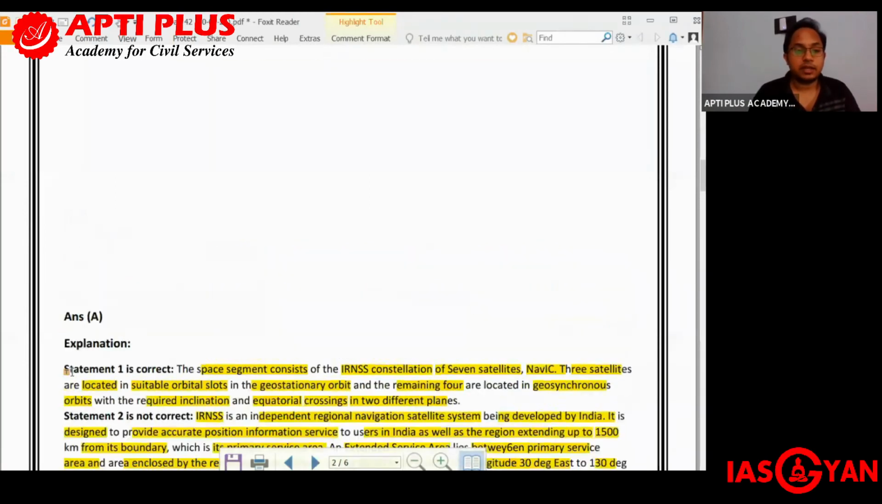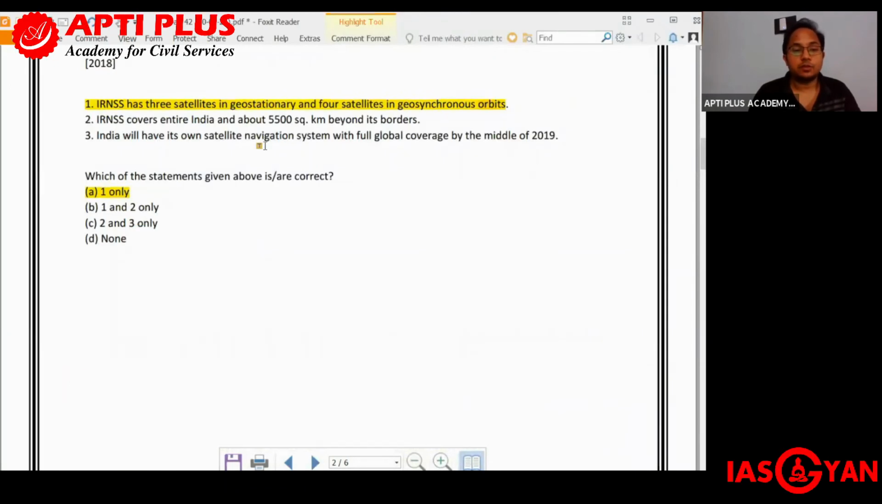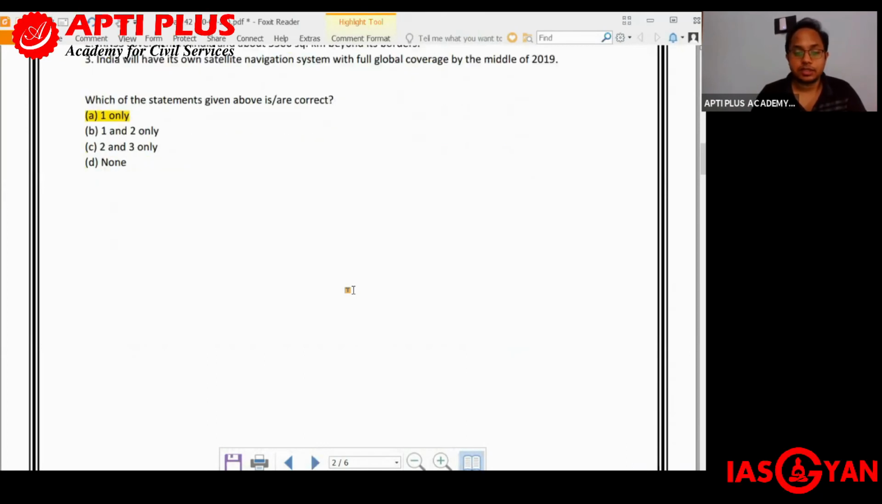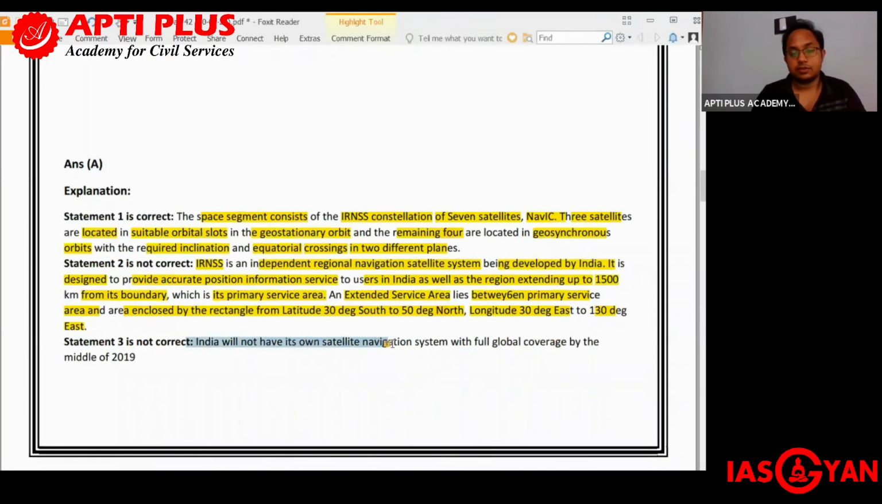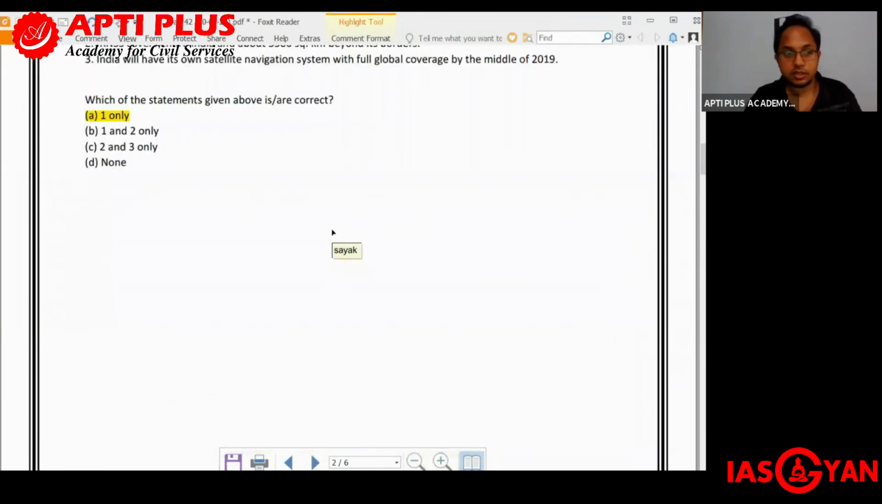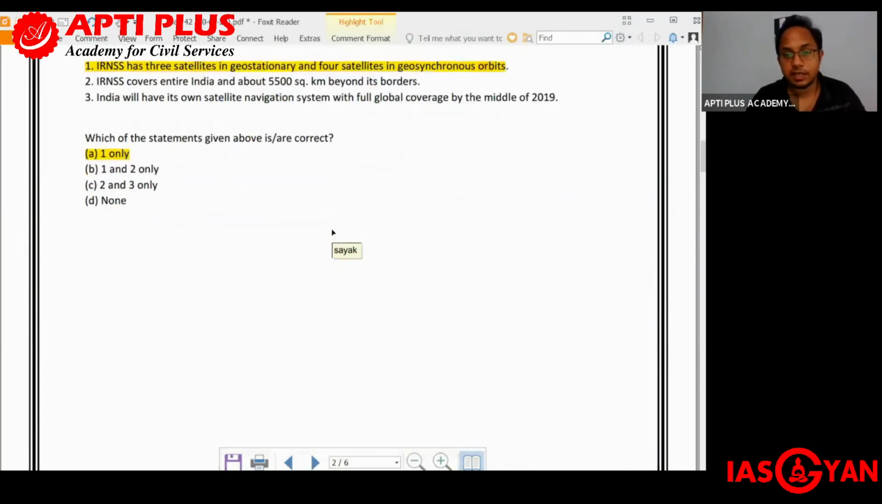Now the last statement that we had, it was saying that India will have its own satellite navigation system with full global coverage by the middle of 2019. So India will not have its own satellite navigation system with full global coverage by the middle of 2019. That is not possible. So we get to see only the first statement is correct, that the Navik satellites or the IRNSS constellation consists of 3 satellites located in the geostationary orbit and 4 located in geosynchronous orbit. So with this, we answer the second question as well, and that is A.